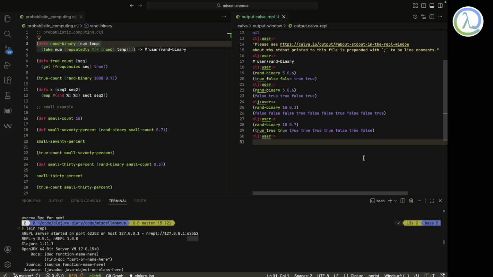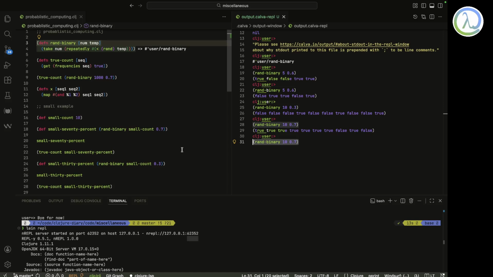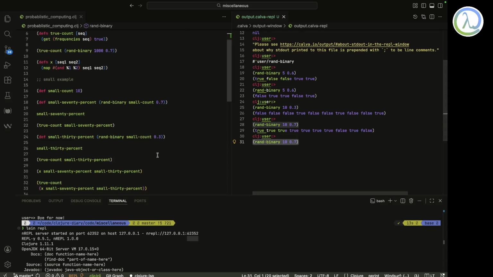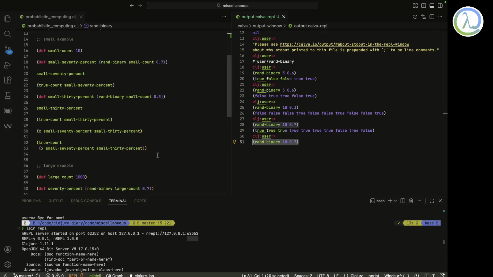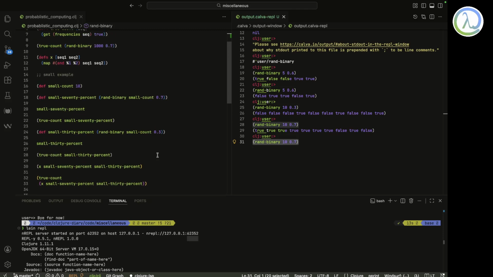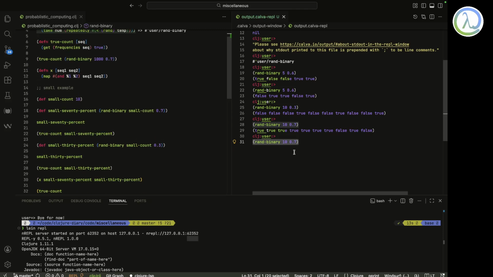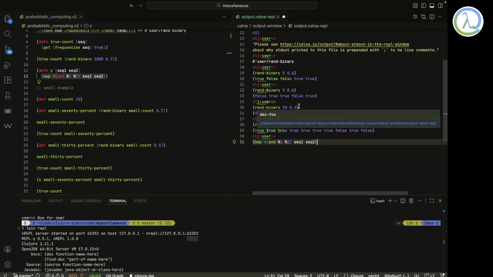Now let me assign these. How do we do an AND operation? Can I just give something like map and? So I just need to put map and, sequence 1 and sequence 2.